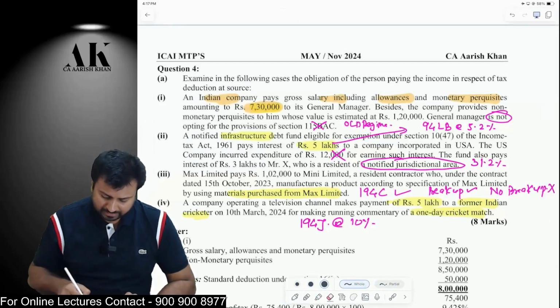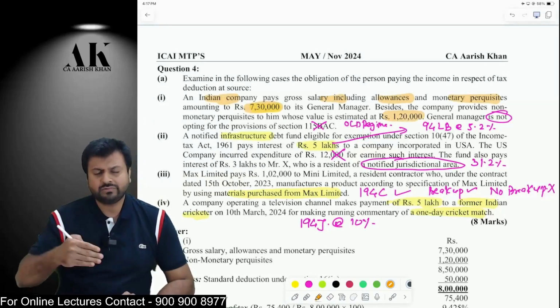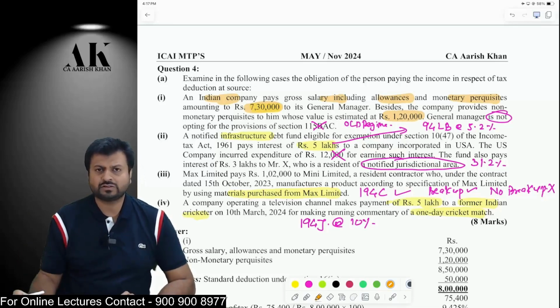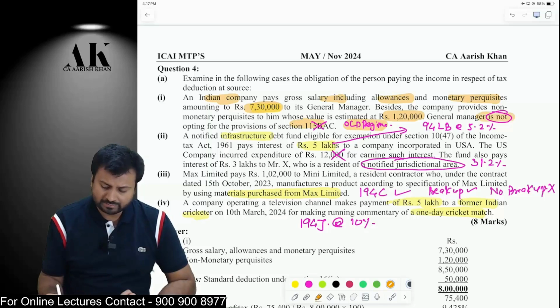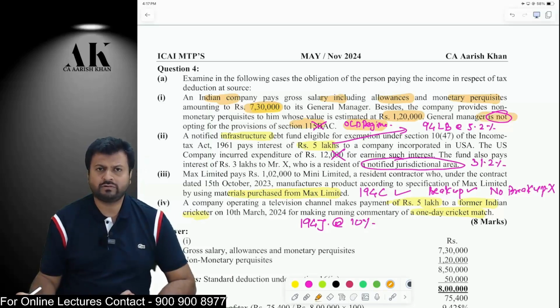Apart from this, the company is also giving some perquisites of 1,20,000. So that will also be added to the income. So the total will be 8,50,000. From that, the assessee will get a 50,000 standard deduction, and then the company will deduct TDS as per the old regime, because it is written that the employee is not opting for 115BAC. Therefore, follow the old regime and compute the tax.